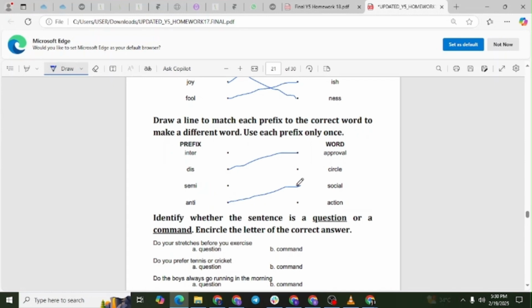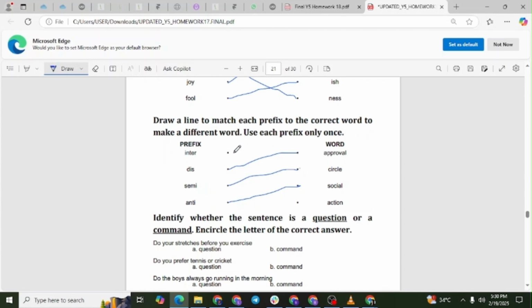Adding anti- to social yields antisocial, which refers to behavior that is contrary to or harmful to society, or being against social interaction. Semi plus circle equals semicircle. The prefix semi- means half or partially. When combined with circle, it creates semicircle, which is a term for half of a circle.